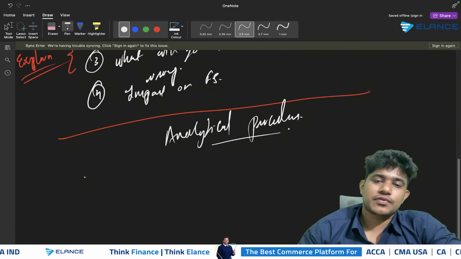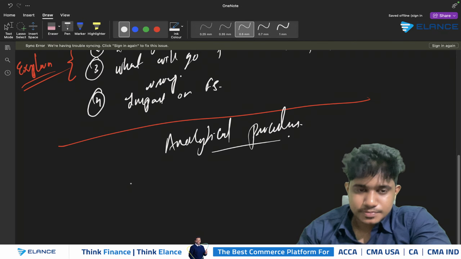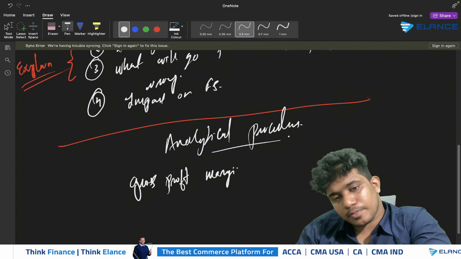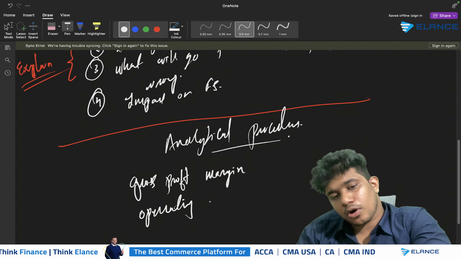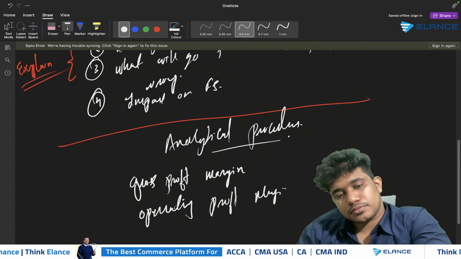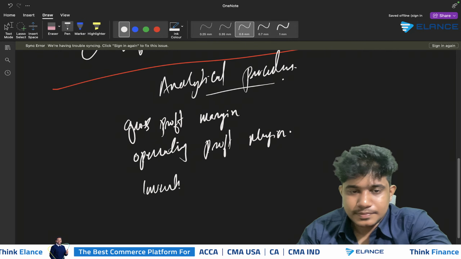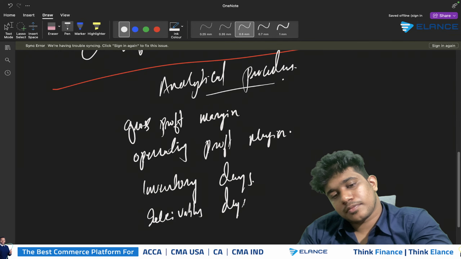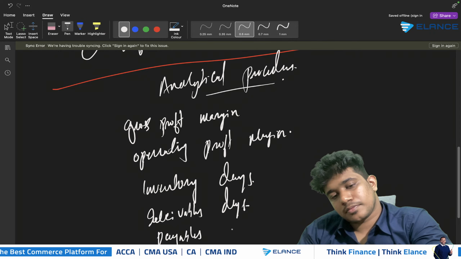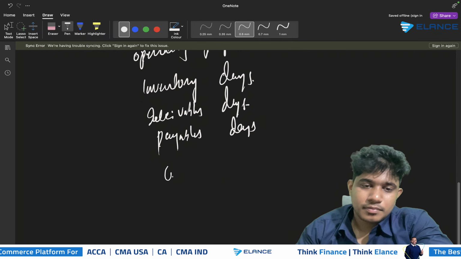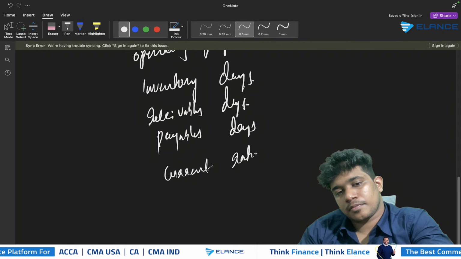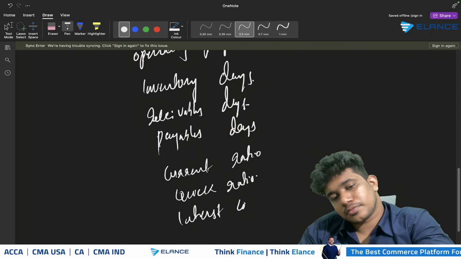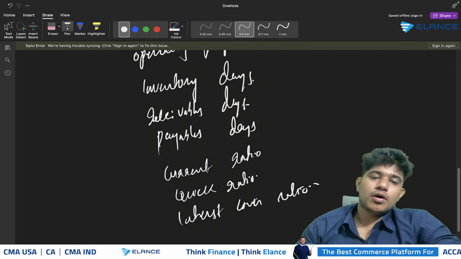When the examiner asks for analytical procedures, you can consider calculating ratios, which include gross profit margin, operating profit margin, inventory days, receivables days, payables days, then current ratio, quick ratio, interest cover ratio. All these ratios can be calculated.